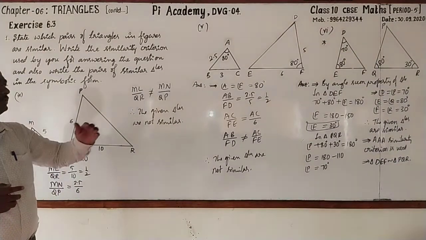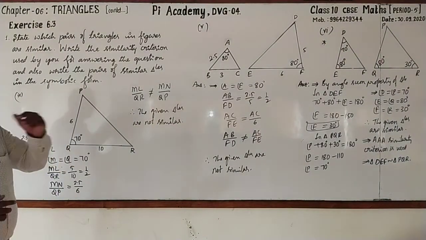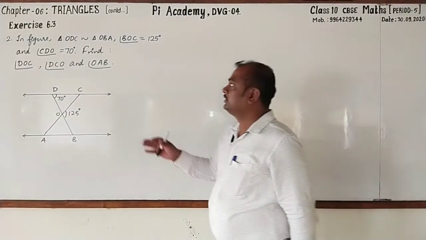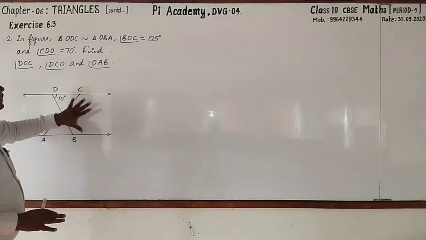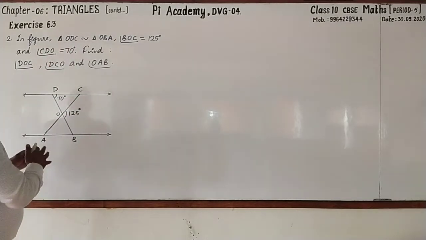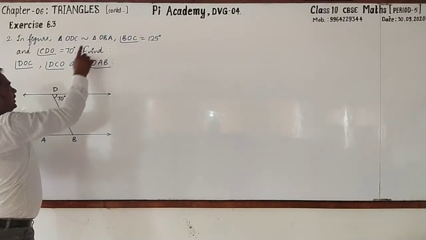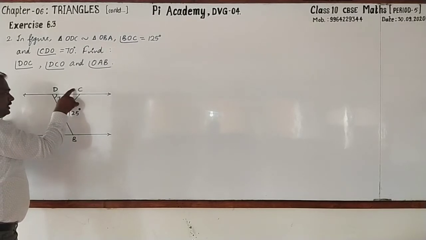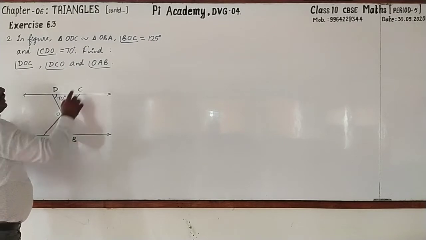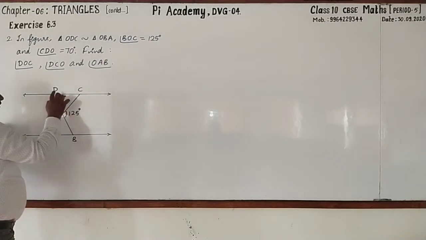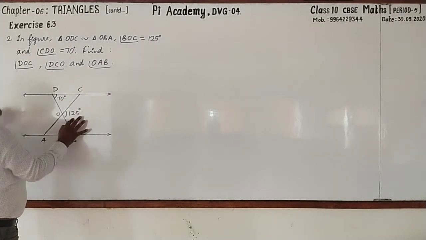Now we are moving to the next main, second main. Go through the second question. It is very simple, no doubt. See, in this figure, they are given triangle ODC similar to OBA. See that ODC is similar to OBA. Then angle BOC is 125 degree.